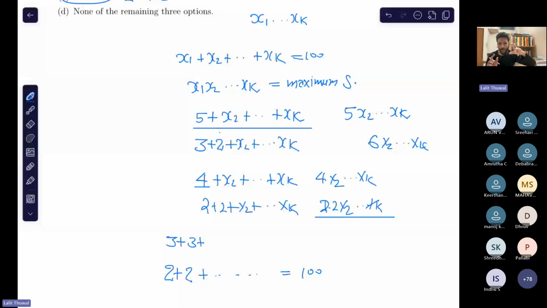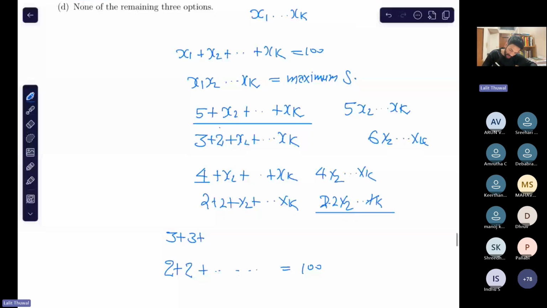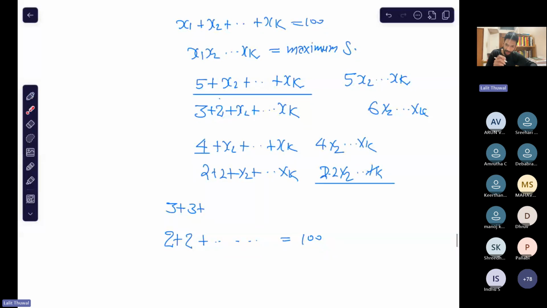So my claim is that if there are more 2s, yeah, please. So we cannot have more than three 2s. Why? Good. Because 2 plus 2 plus 2 we get 6, and that can also be written as 3 plus 3, right?